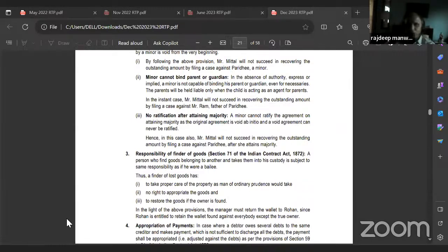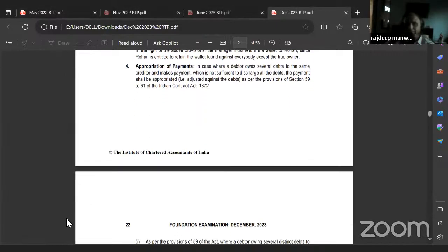That is, the first loan taken will be the first loan discharged. Whatever loan he has taken first will be paid first, then the second loan, then the third loan. Understood or no? Yes, sir.